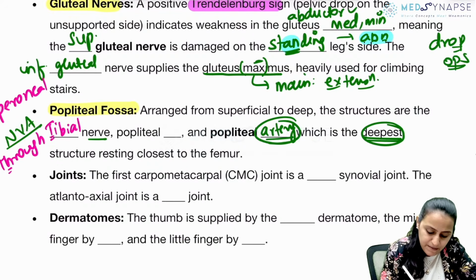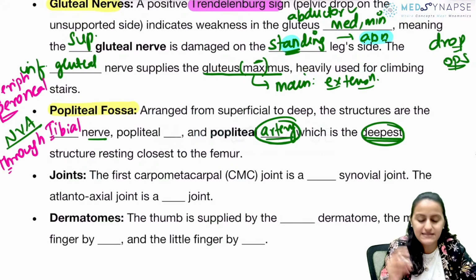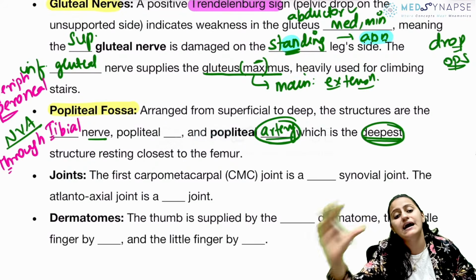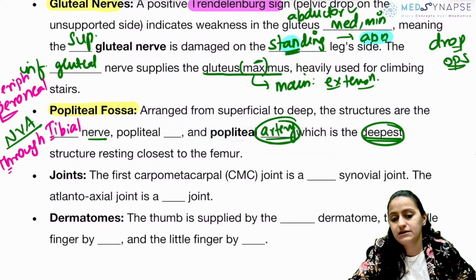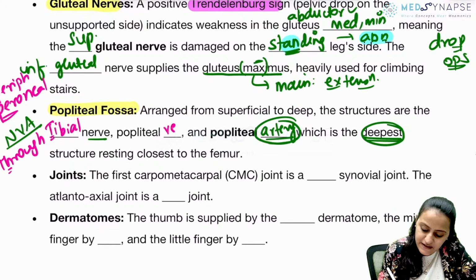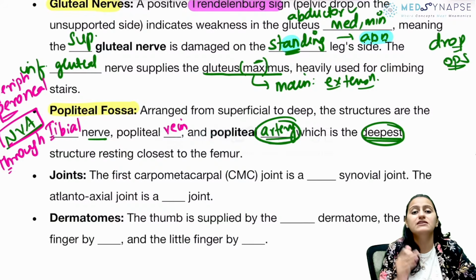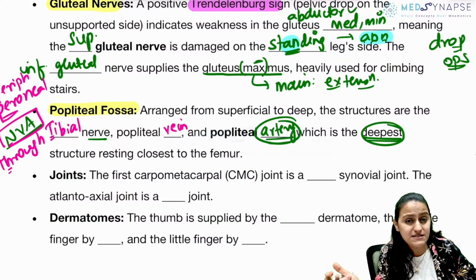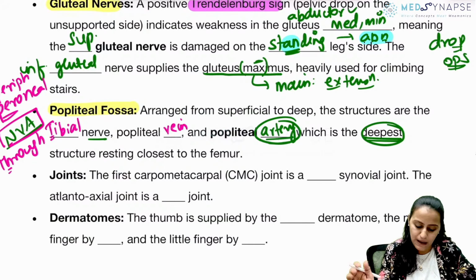Peroneal nerve, remember peroneal, P-E-R is in the periphery. It forms the lateral border of the popliteal fossa. Okay, so NVA is what is the sequence? Nerve, vein and artery. Artery is the deepest. That is why popliteal artery is difficult to palpate.